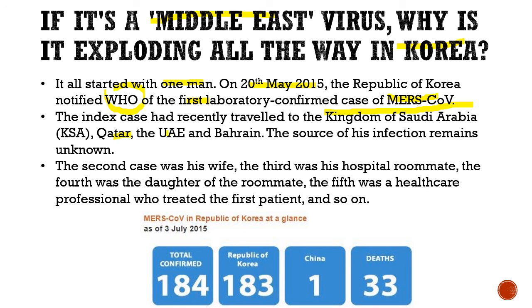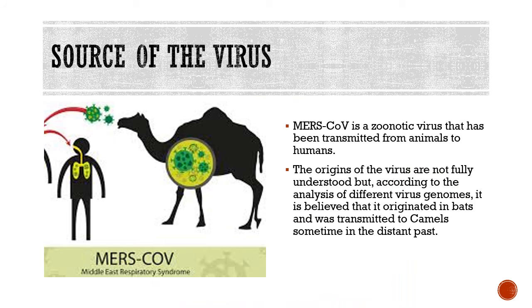The second case was his wife, the third was his hospital roommate, the fourth was the daughter of the roommate. See, that is how it spreads, okay? And the fifth was the healthcare workers. We are never spared. So ultimately, it spread to the healthcare workers involved in the management. So there was a huge spike in the number of cases in Korea, and in the neighboring countries there were very few cases, and of course the deaths were very high in this particular disease. Okay, so this is how it spreads actually.